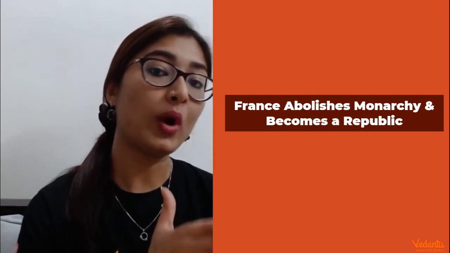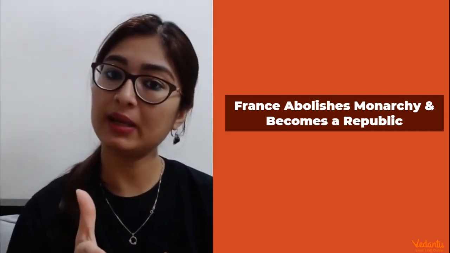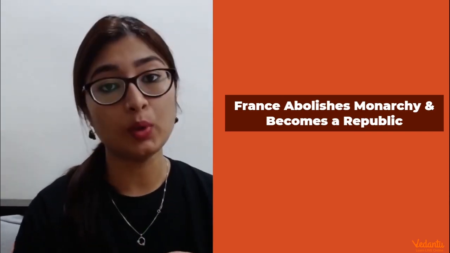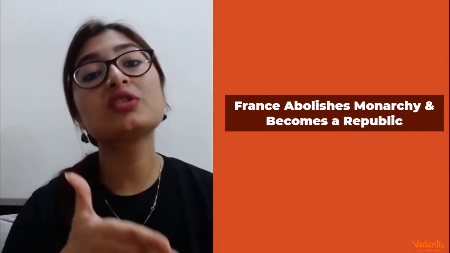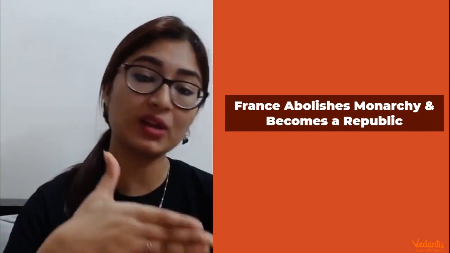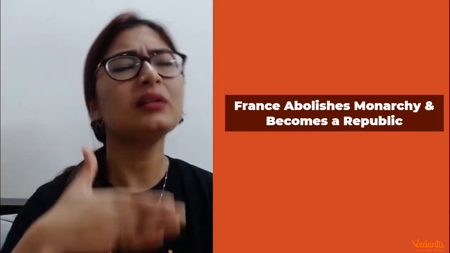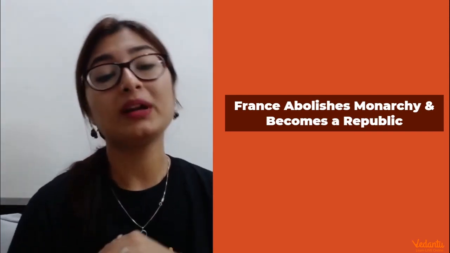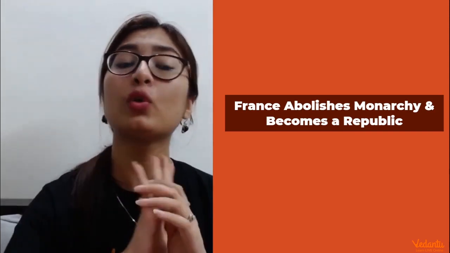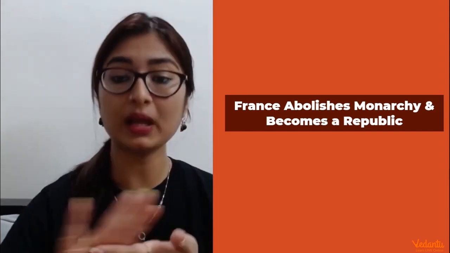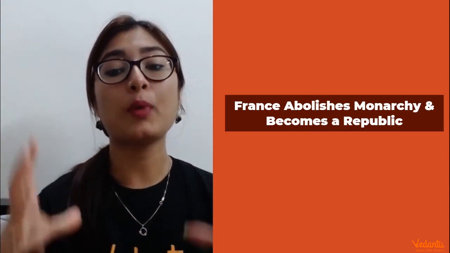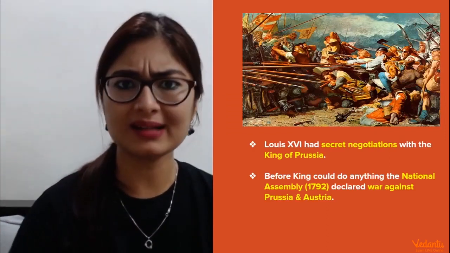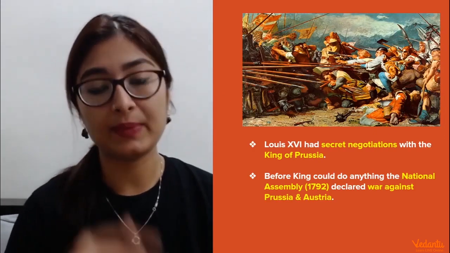Now let's talk about how France abolishes monarchy and becomes a republic. So what are the changes? How do we see the changes happening? France is first a monarchy, an absolute monarchy. From there, it changes to a constitutional monarchy where the constitution is also existing. But ultimately it is still a monarchy. The king, the royal family is still there. But now that entire thing is going to be abolished and the setup of a republic state is going to be established. Good thing, right? Sounds very positive. So let's see what happens then.